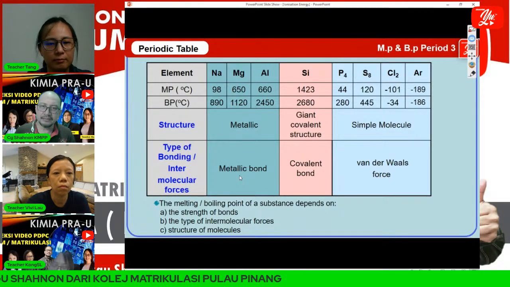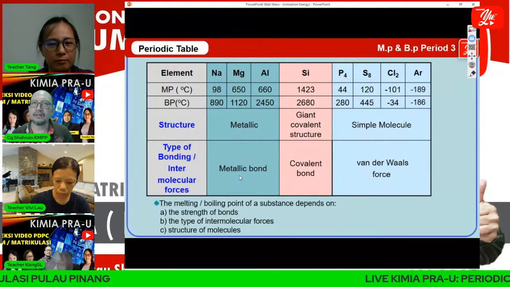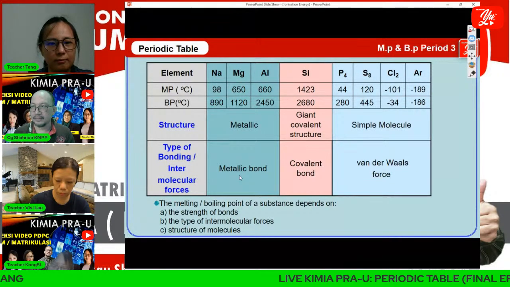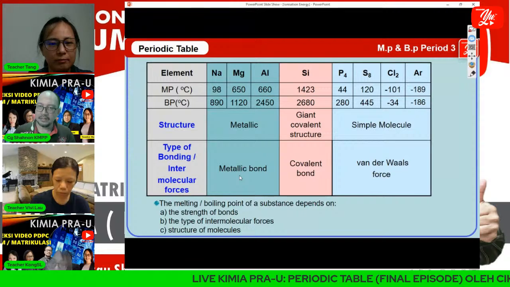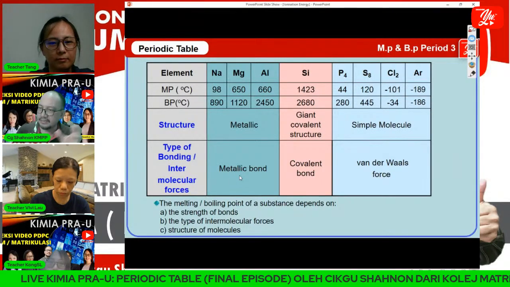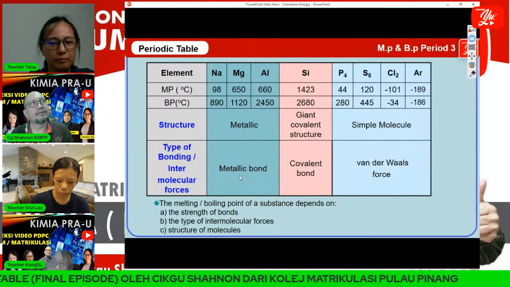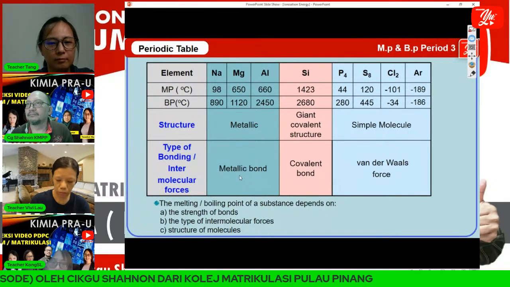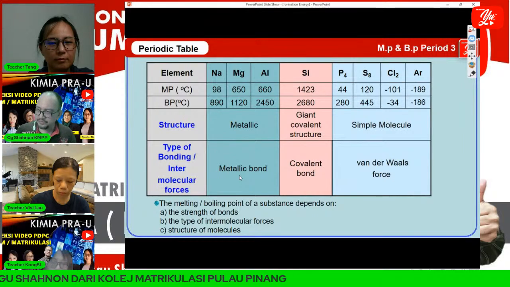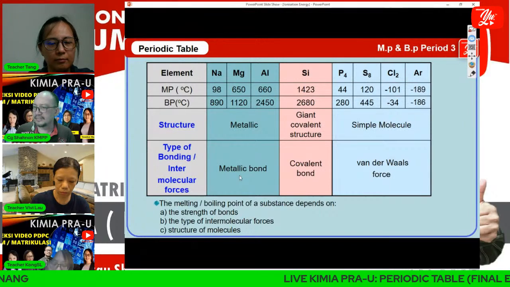Metallic character means the ease of removing an electron from an element, and metallic bond is the electrostatic force between the positively charged ion and its valence electrons. Different things.